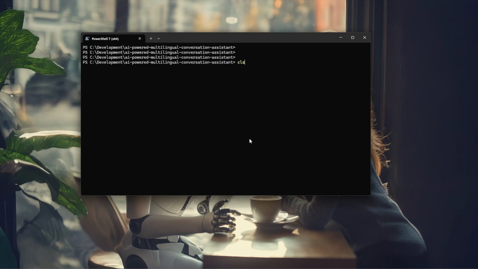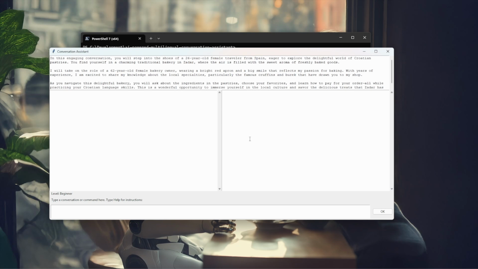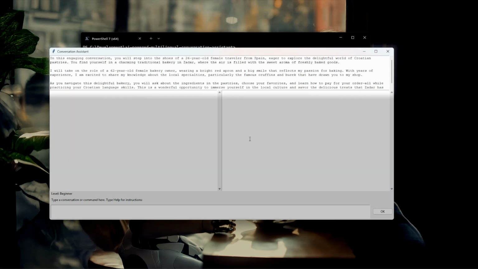Follow the instructions in the download page and run the system from the command prompt using Python. The system will open a conversation window that has 4 parts. The top has a description of the role-playing scenario, and we call this the world model. It describes the roles for you, the AI, the location, and the backstory.